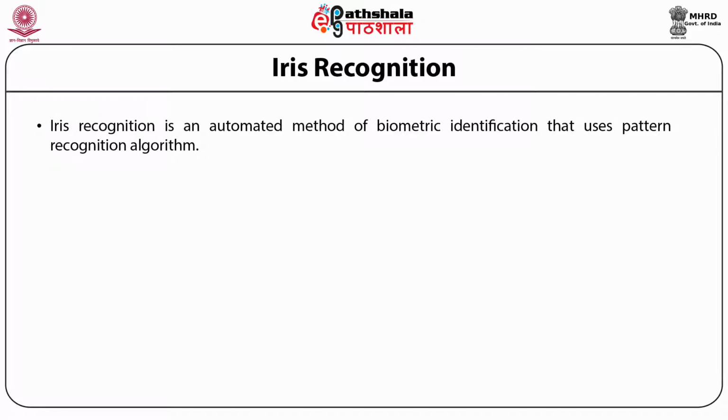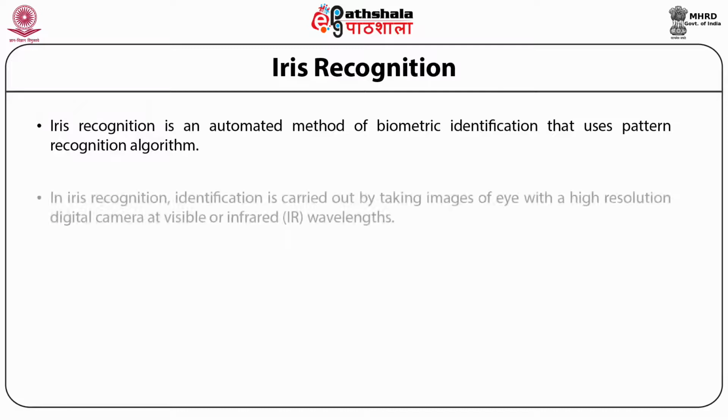Iris recognition is an automated method of biometric identification that uses pattern recognition algorithm. In iris recognition, identification is carried out by taking images of eye with a high resolution digital camera at visible or infrared wavelength.